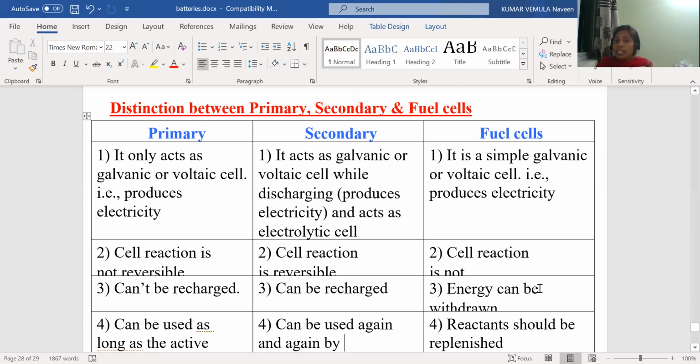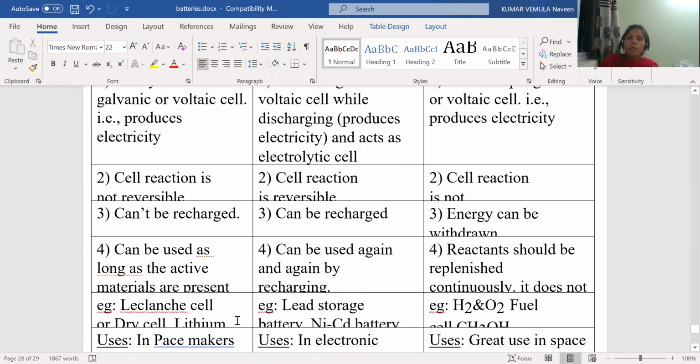In the primary battery, energy can be withdrawn as long as the active materials are present. Whenever the active materials are present in the battery, it will work, but when those active materials are completely dead, we can't use the primary battery. The secondary battery can be used again and again by recharging, and in the fuel cell the reactant should be replenished continuously.